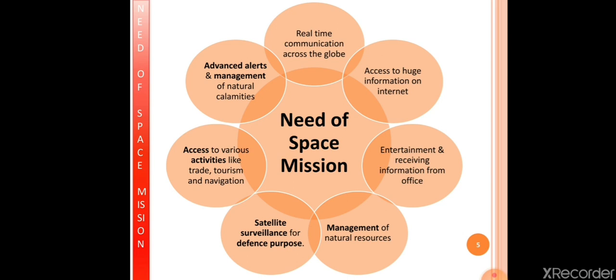Next one, access to various activities like trade, tourism and navigation. So with the help of space missions or artificial satellites, access to various activities like trade, tourism and navigation is possible. And our last need is advanced alert and management of natural calamities. So with the help of artificial satellites, we get advanced alerts so that natural calamities can be properly managed. So these are the various needs of space mission.